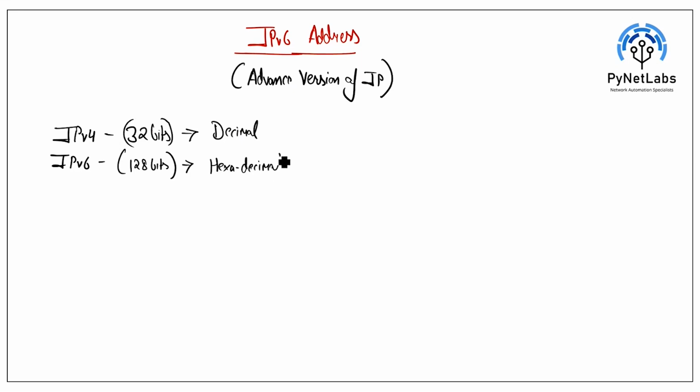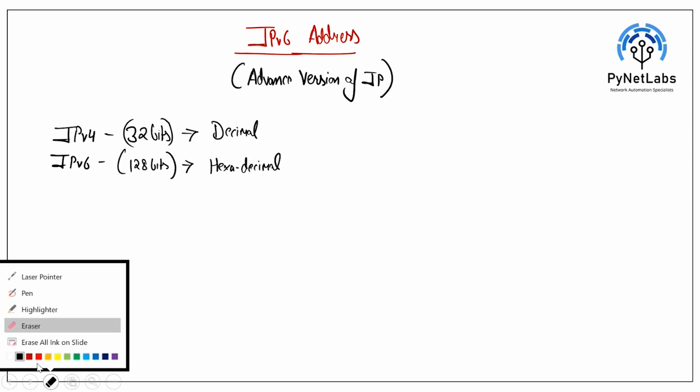So this is what we got about IPv4 and IPv6, the basic things. But what is the main reason for IPv6? Why do we need an IPv6 address, why was it launched, and what's the use of IPv6?